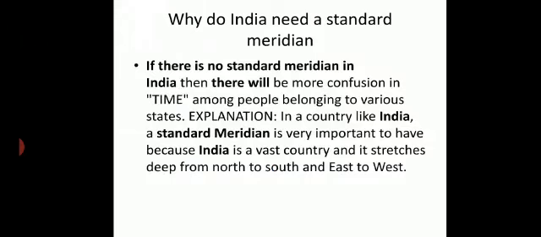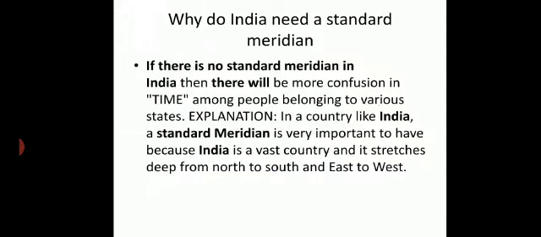India is situated between 68 degree east to 97 degree east. Hence, there is a 2 hours difference in the timing of the westmost and the eastmost of India.